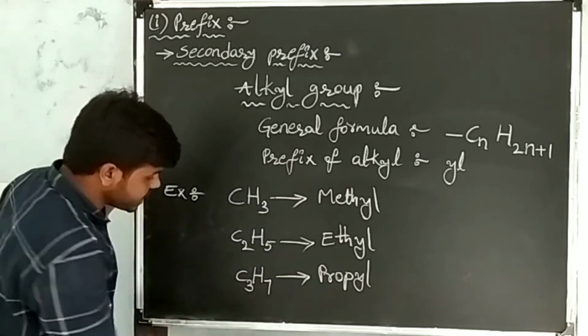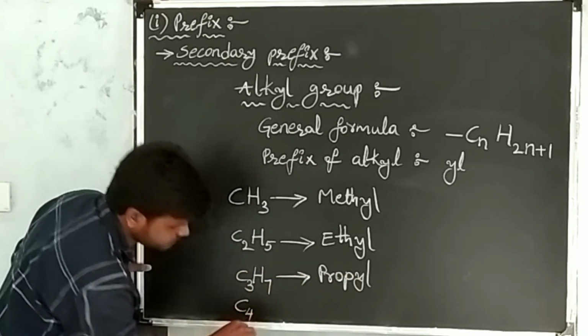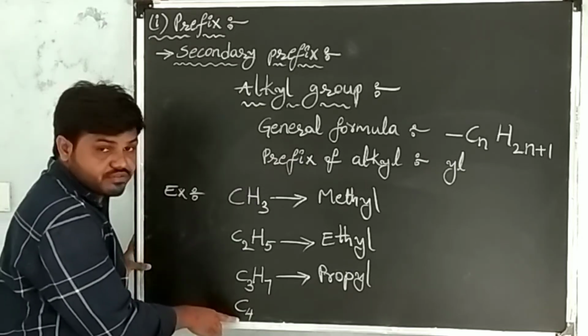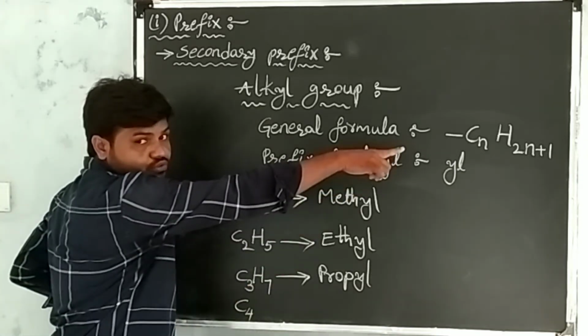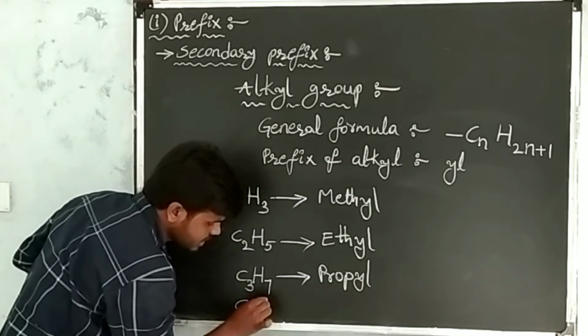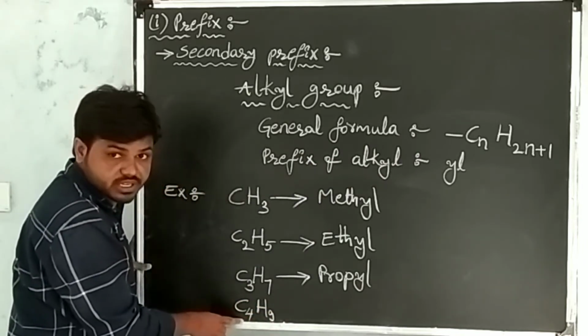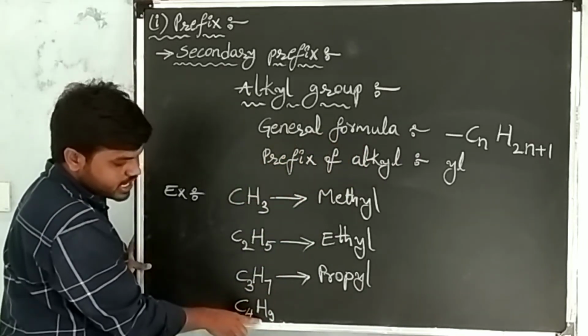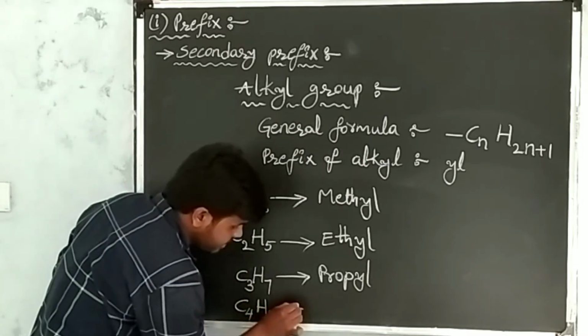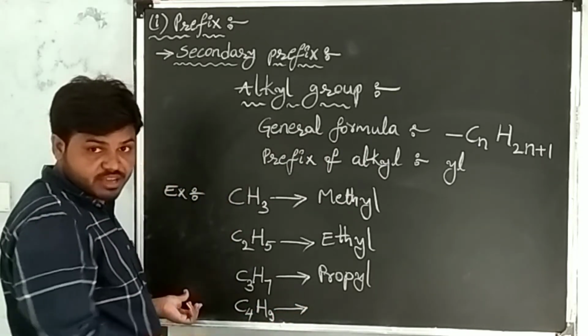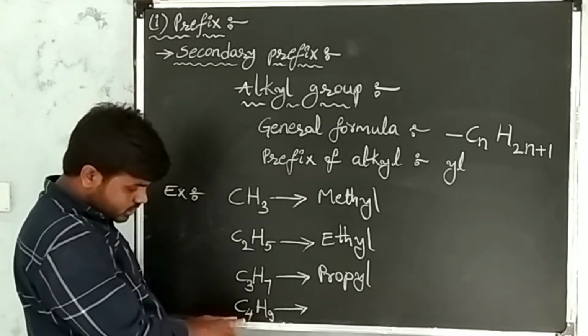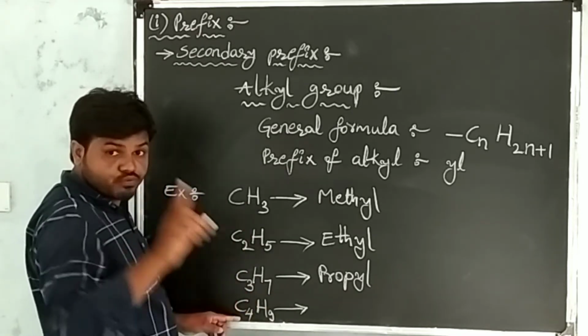Next, I am taking four carbons. When you take four carbons, according to the formula, the required hydrogens are nine. The name of the substituent is butyl, because in the substituent four carbons are there.